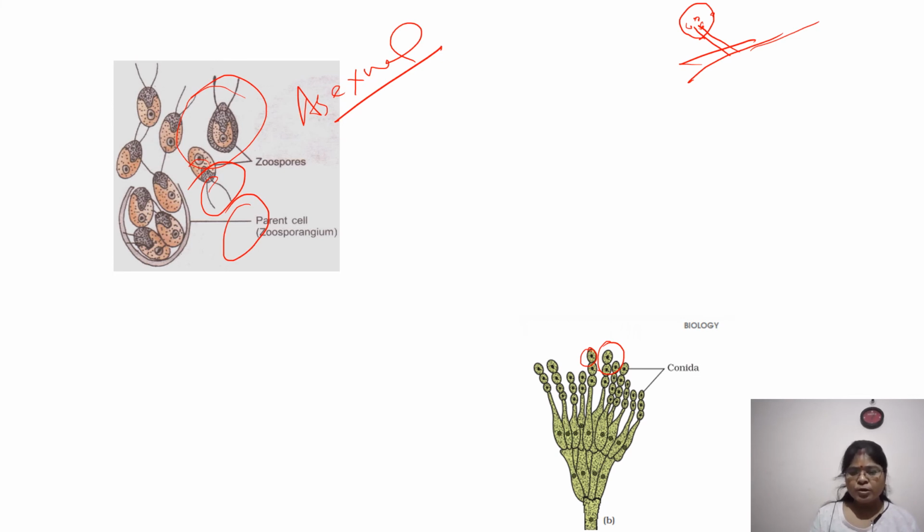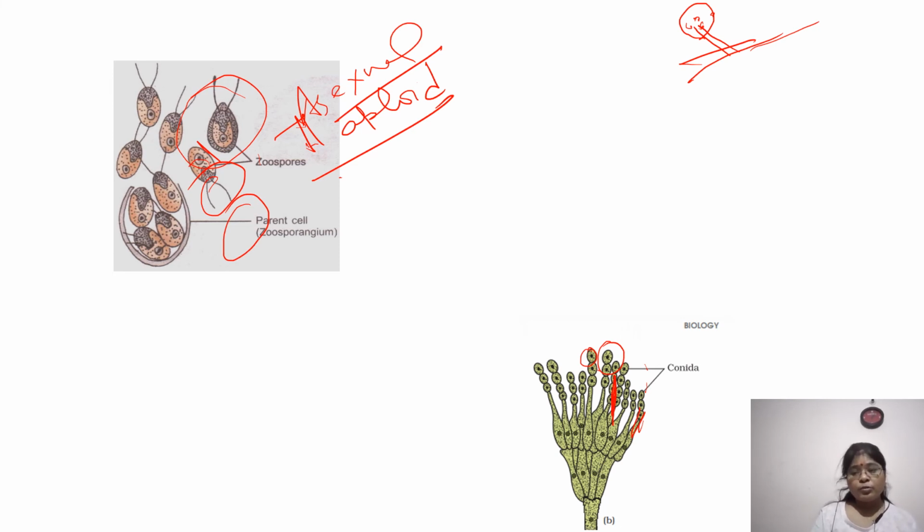Similarly here also you can see in this diagram that the conidia are borne vertically. You can see the hypha growing upward, and they are dividing and giving rise to spores. And remember one thing: the spores are always haploid. They are always haploid, one thing to note.